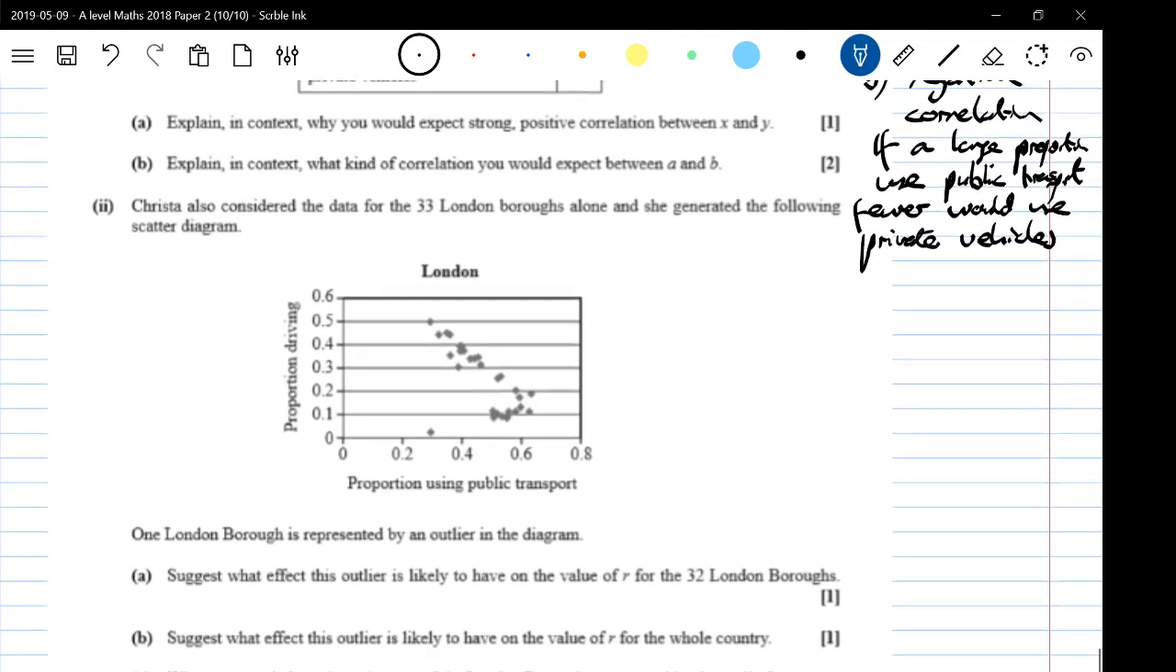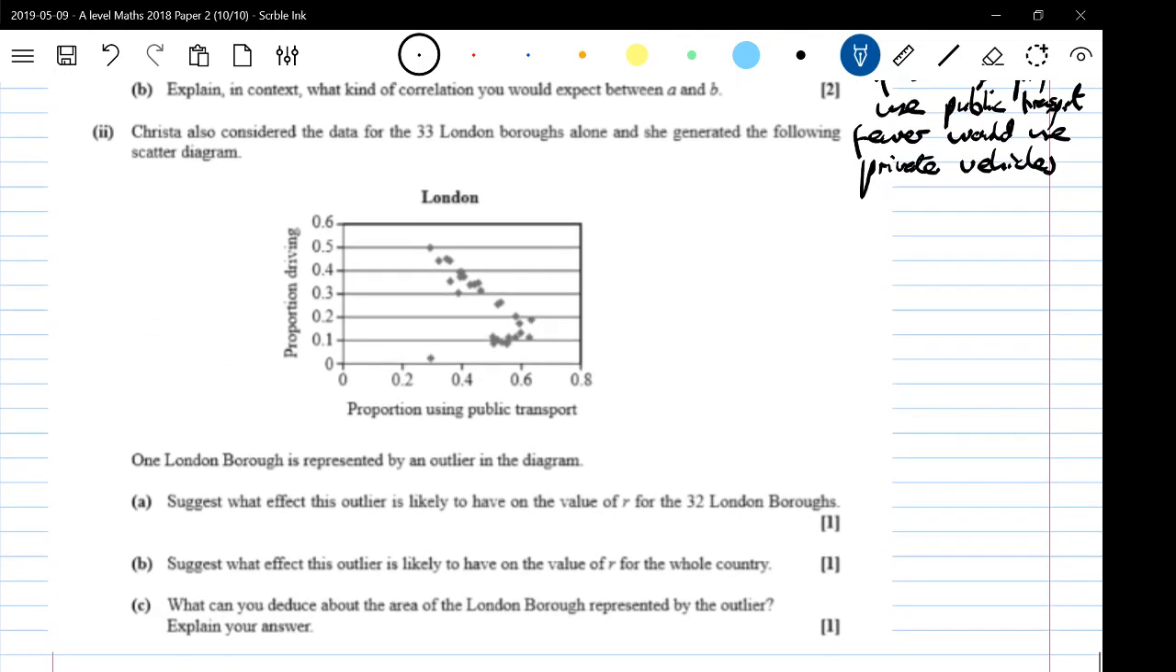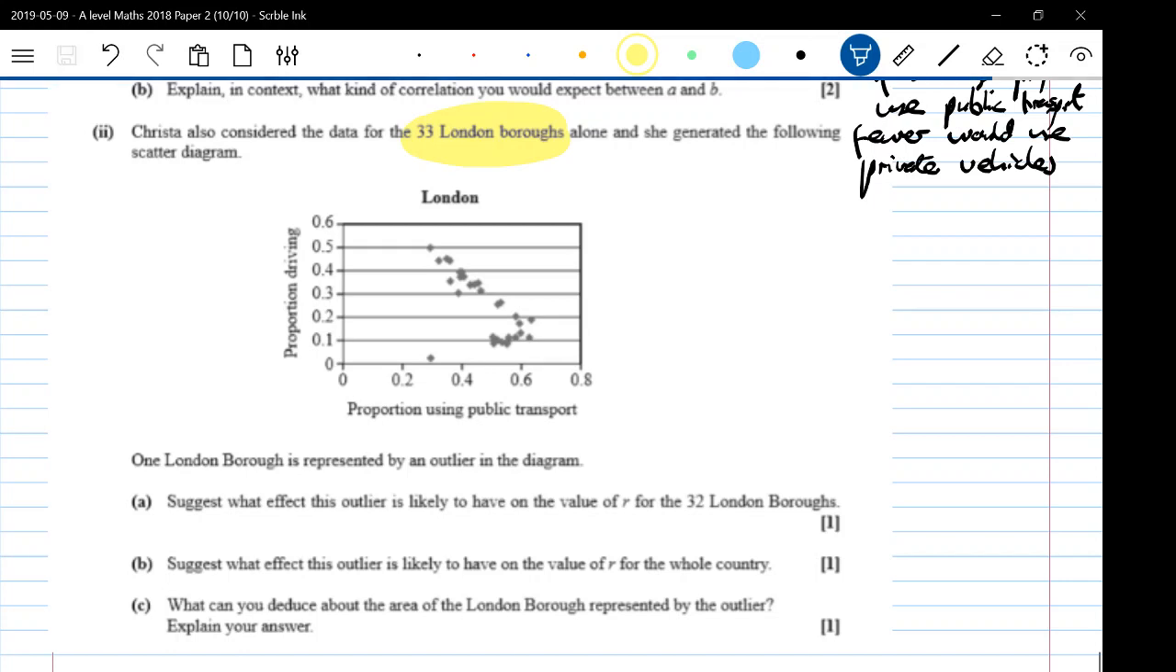Okay, part 2. Krista also considered the data for 33 London boroughs. So we're now talking about London boroughs, and so by that we're now zooming in on urban areas. Okay, so dense population, lots of people travelling to work, that kind of thing. She generated the following scatter diagram. One London borough is represented as an outlier. So there's the outlier. Suggest what effect this outlier is likely to have on the value of R for the 32 London boroughs. Actually, there's a key thing here, isn't there?